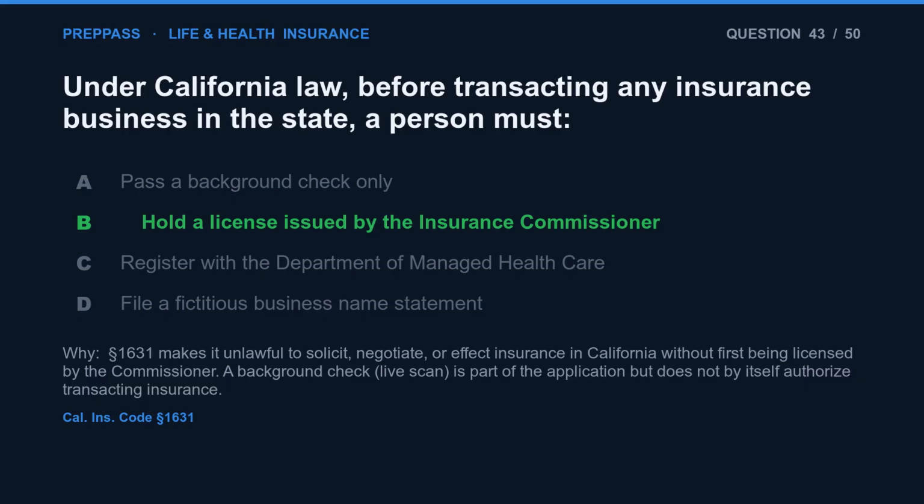The correct answer is B. Section 1631 makes it unlawful to solicit, negotiate, or effect insurance in California without first being licensed by the Commissioner. A background check, live scan, is part of the application but does not by itself authorize transacting insurance.